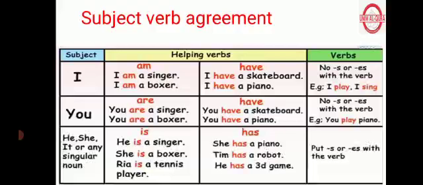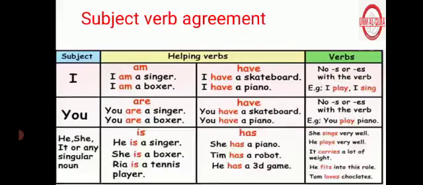And here with he, she, it, or any singular noun, what we have to put here? We have to put here s or es with the verb. And the examples will be: she sings very well. You can see here we have put here s with sing and it will be sings. He plays very well. It carries a lot of weight. He fits into this role. Tom loves chocolate.